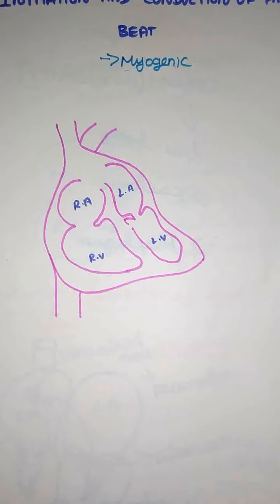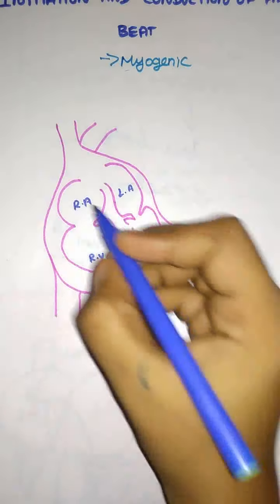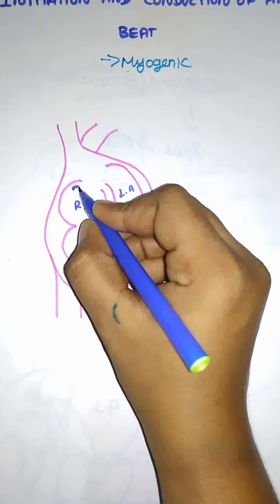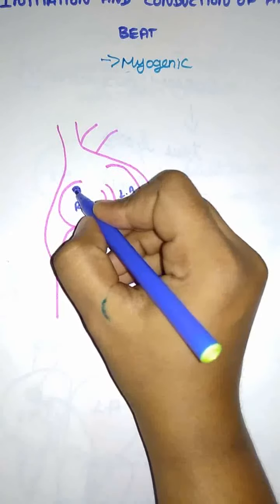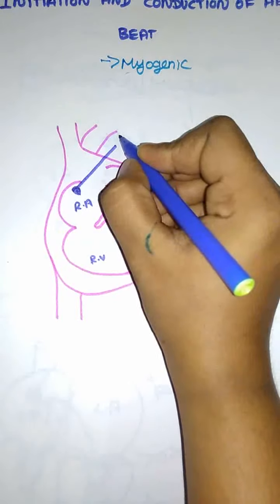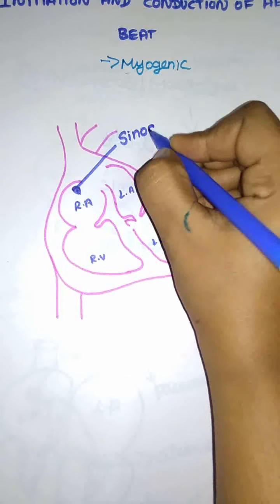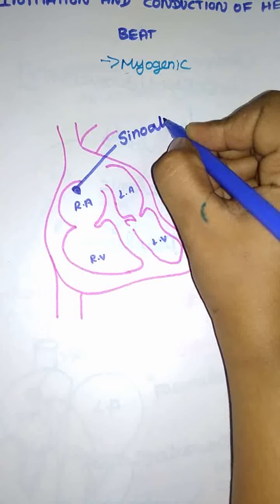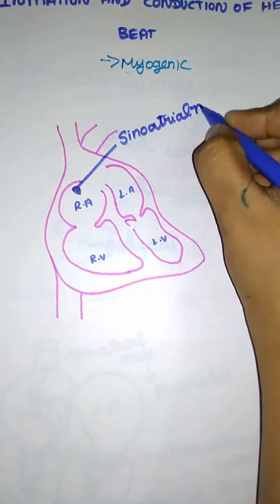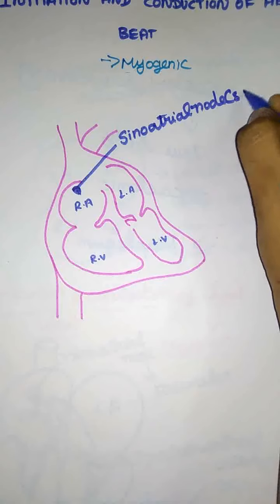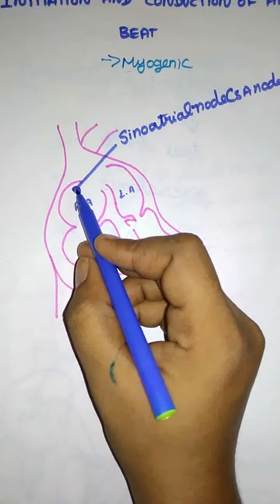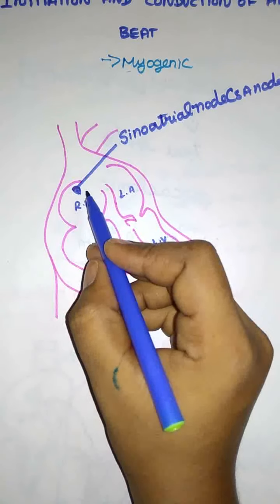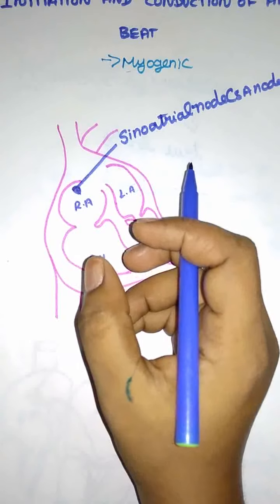Just imagine this is the human heart. The first special muscle is the sinoatrial node. It is present in the right atrium, just near the superior vena cava. This is the sinoatrial node, otherwise called the SA node. With the help of that muscle, they stimulate the heart muscle contraction, that is the systolic and diastolic phase.